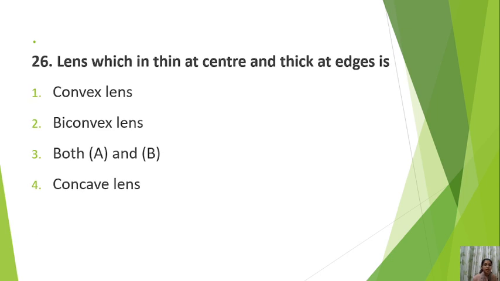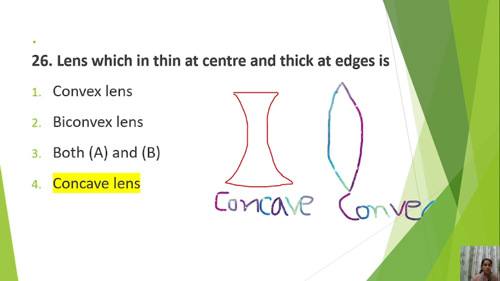Okay. Next is, lens which is thin at the center and thick at edges is number one, convex lens, number two, biconvex lens, number three, both A and B, number four, concave lens. If you have read your science NCERT textbook, you can easily answer this. So the correct answer is concave lens, which is thin at the center. You can see in the image I have attached here. It is thin at the center and thick at the edges. While on the other hand, convex lens is thick at the center and thin at the edges. Okay.